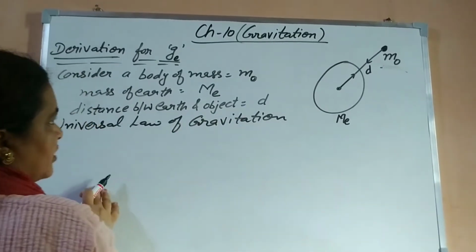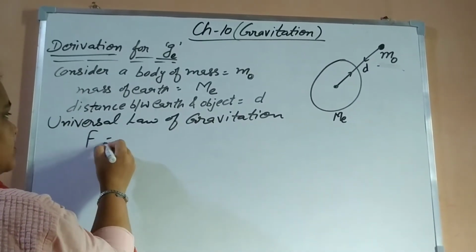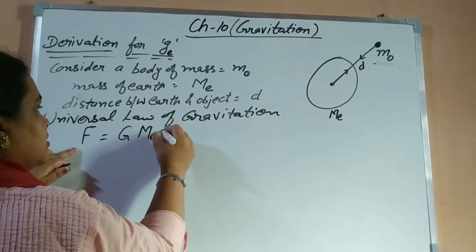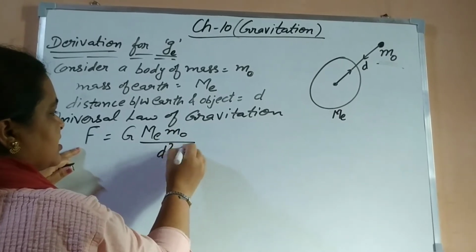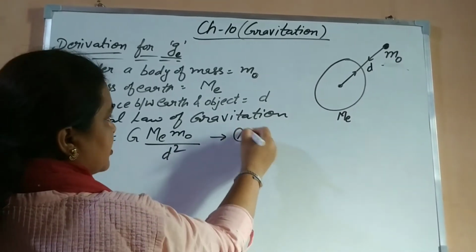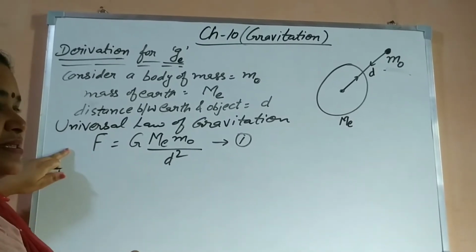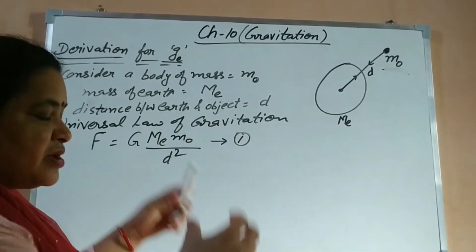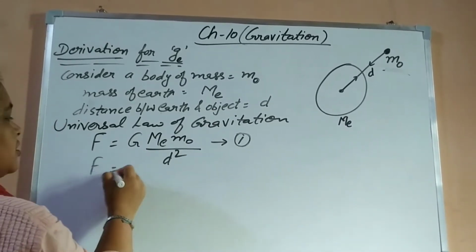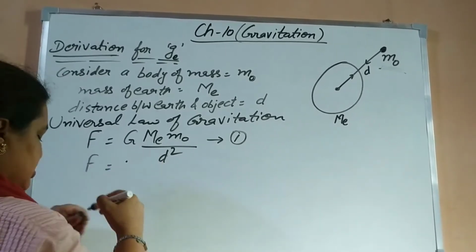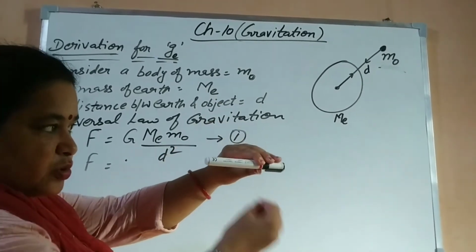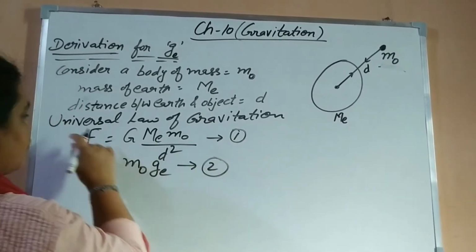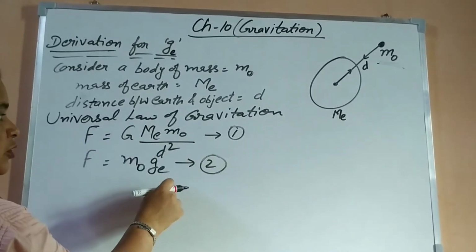By the universal law of gravitation, which Newton proposed, the universal force is given by capital G, mass of earth, mass of object, upon the distance square between them. This is the first equation. Moreover, by Newton's second law, the force when the bodies get attracted towards each other is the product of their mass and acceleration. This body is falling, so it gets attracted with the acceleration due to gravity. So force is mass of object and acceleration due to gravity. Now these forces are equal, so we can equate them.